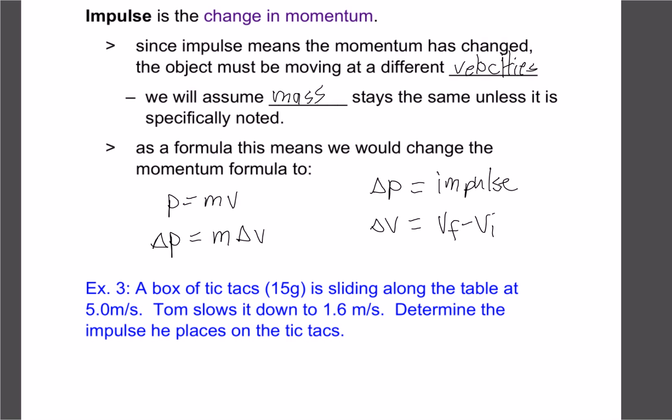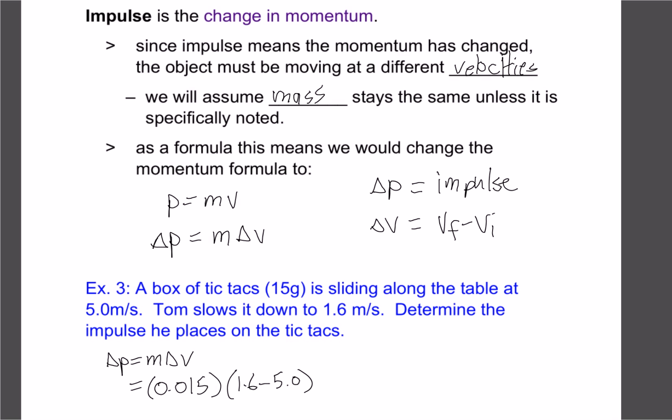Okay, so let's try this next example. We have a box of Tic Tacs, 15 grams, sliding along a table at 5. And Tom's going to reach down and slow it down, and then it's going to only be moving at 1.6. So the question is, what is the impulse? So if we use our new formula, our mass is 15 grams, so let's change that to kilograms, so 0.15. And our change in velocity will be from final minus the initial.